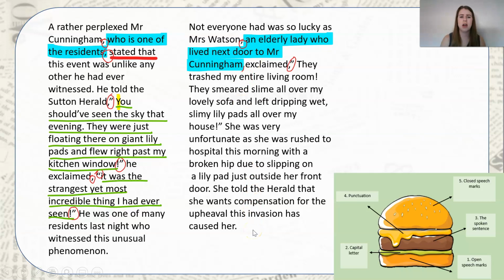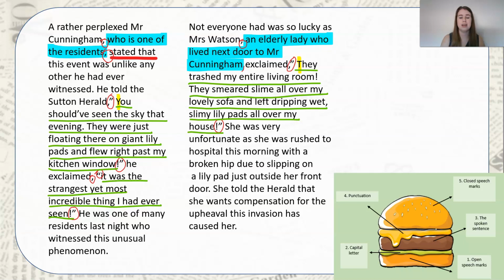So they trashed my entire living room. They smeared slime all over my lovely sofa and left dripping wet slimy lily pads all over my house. She was very unfortunate. Now, at the end of that bit there, that's my entire direct speech there. I've also then got my closing speech marks. So I've had a go at writing direct speech.